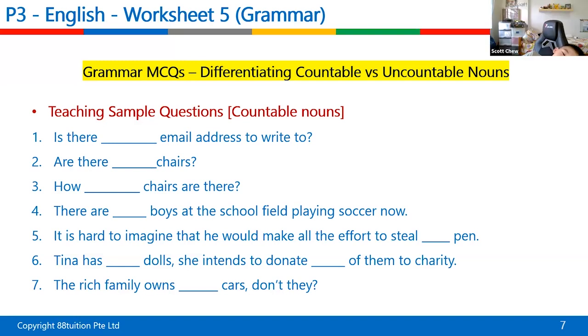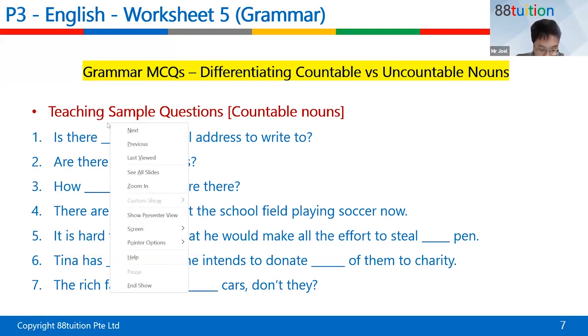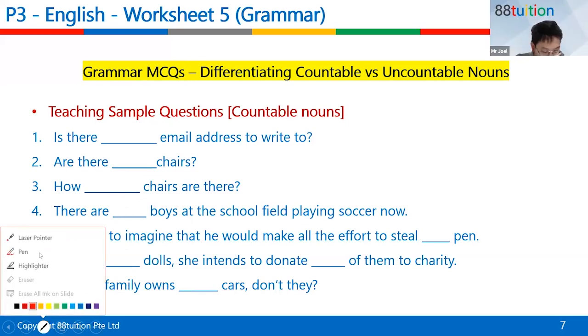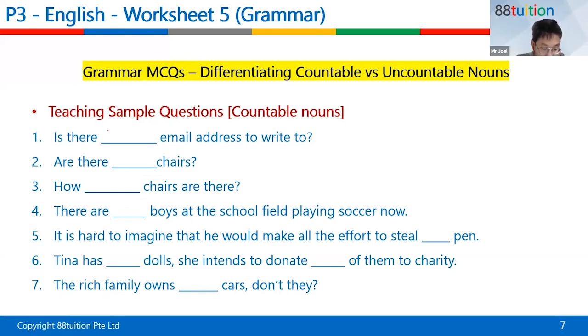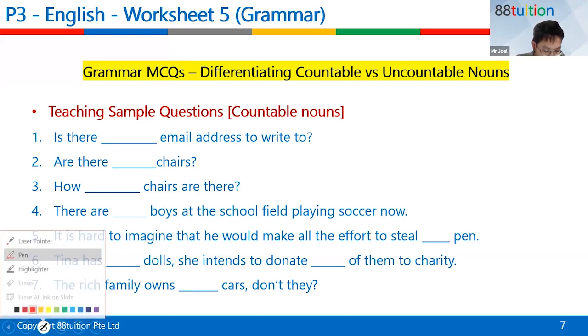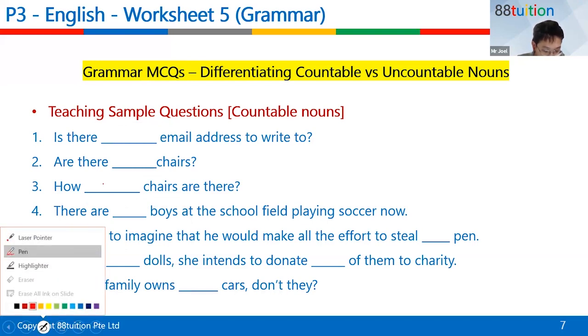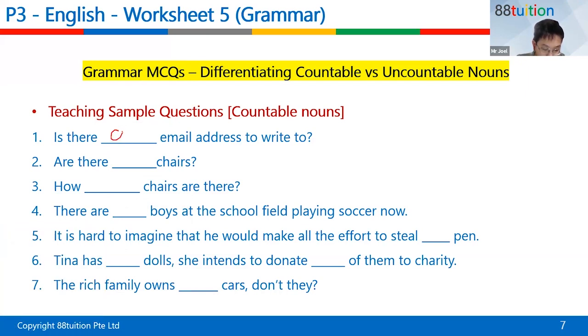Yes, I think it's O. Or is it N? Or is it Is it O? a? So which one is it? Is it a or an? I think it's O. You think it's a? Okay, let's try a then. Let me see. Ooh, I can't write very properly with this. Sure.